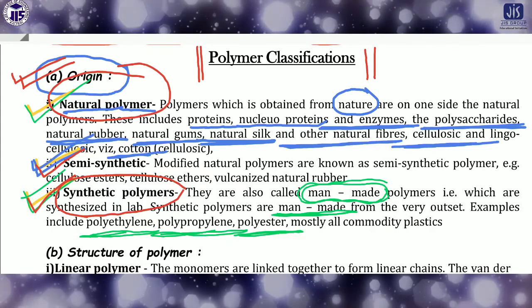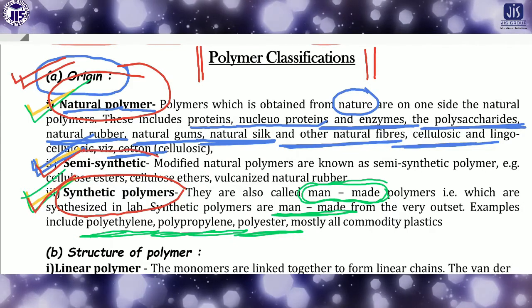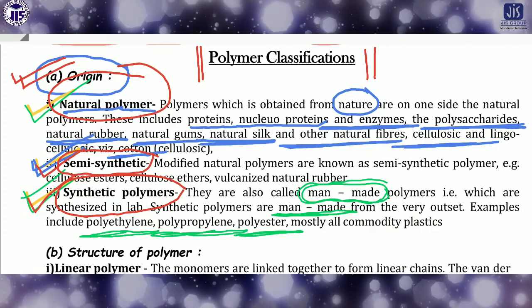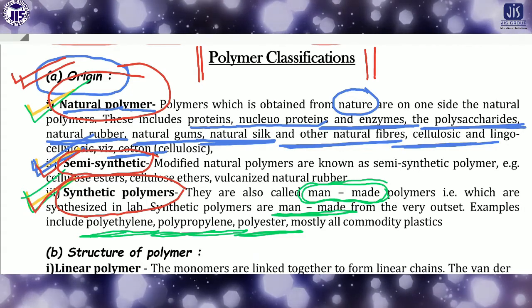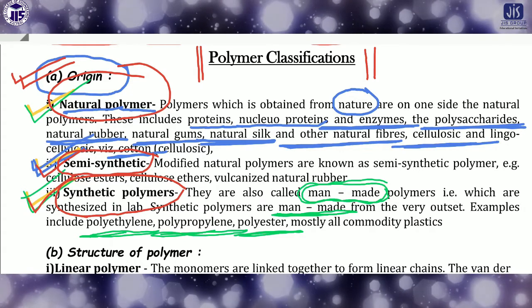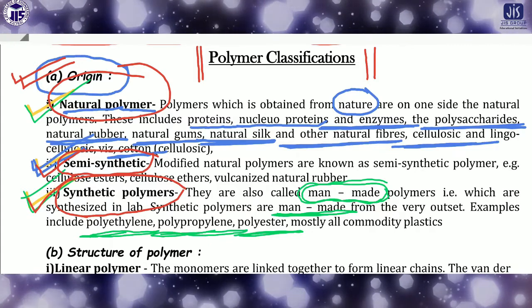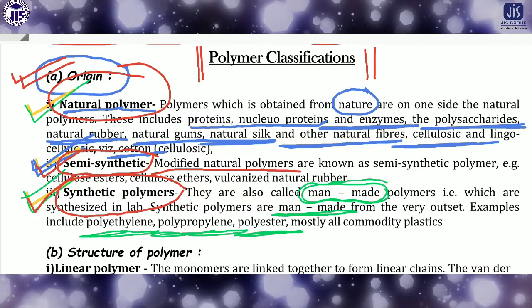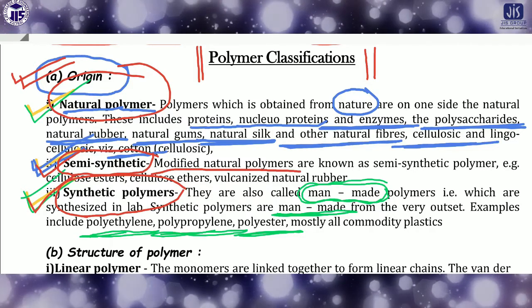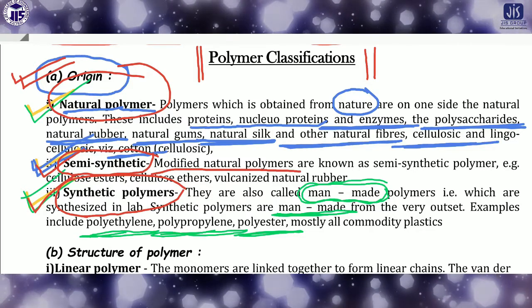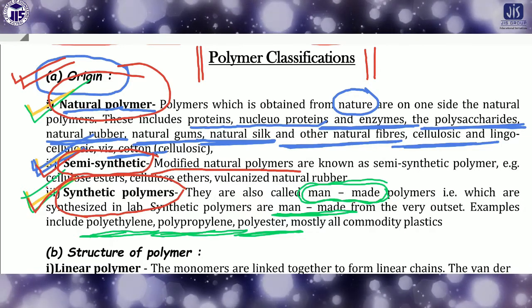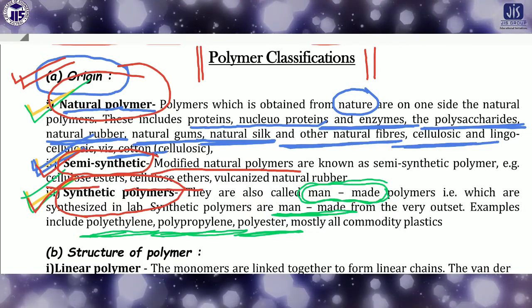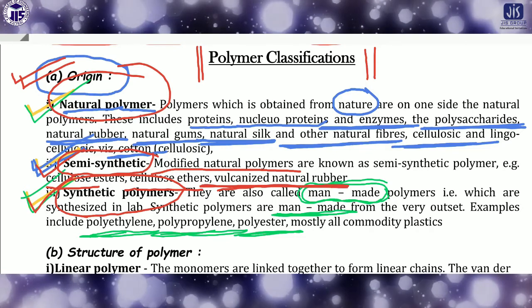So this type of polymers are called semi-synthetic, which are not 100% synthesized in the laboratory, but are modified from the natural polymer. These are the modified natural polymers. This type of polymers are called semi-synthetic polymer. For example, cellulose ester, cellulose ethers, vulcanized rubber. Vulcanized natural rubber is very important.